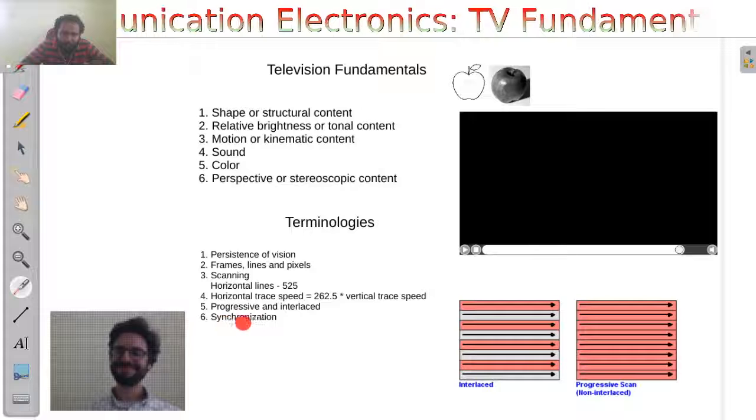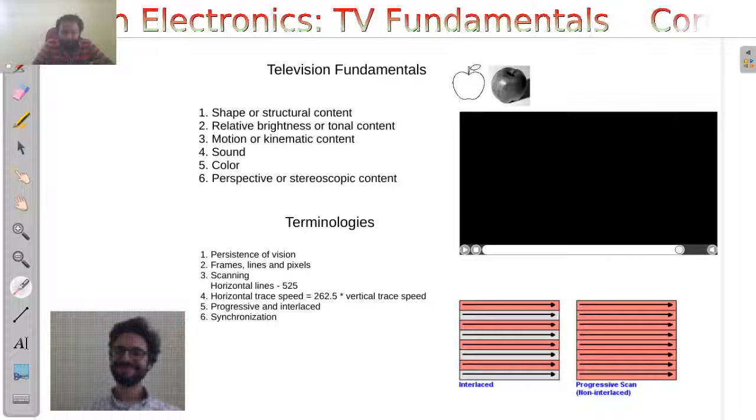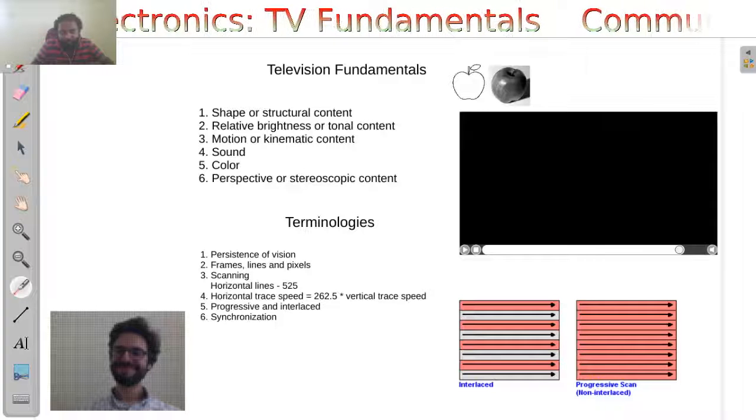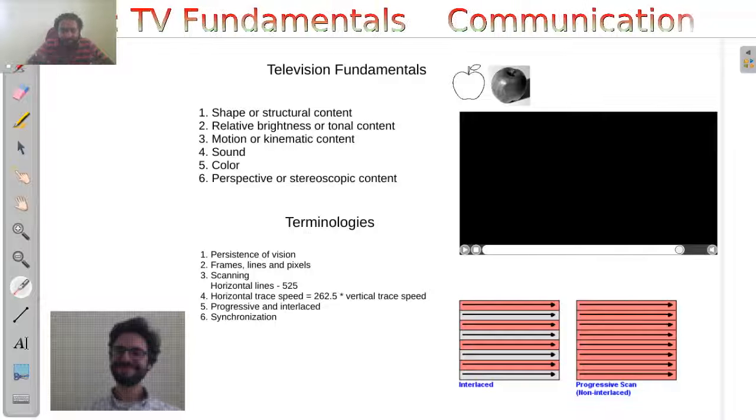So that is why you will be generating not just the actual video information, you will also be adding some other information so that the transmitter and the receiver are synchronous to each other.